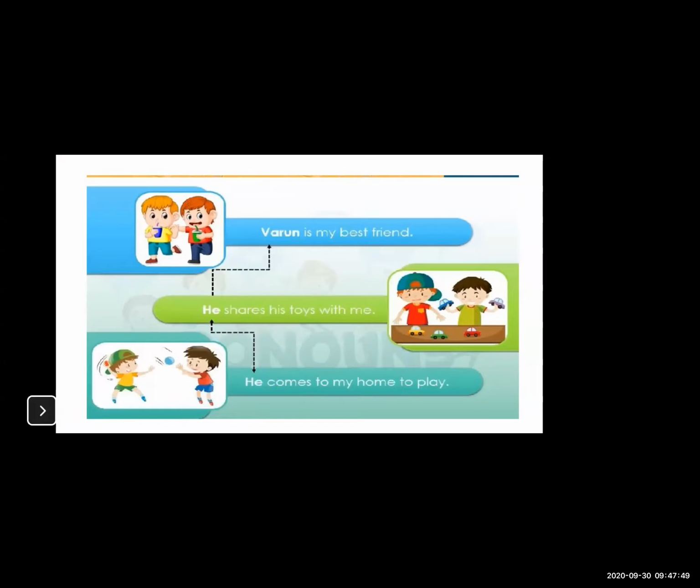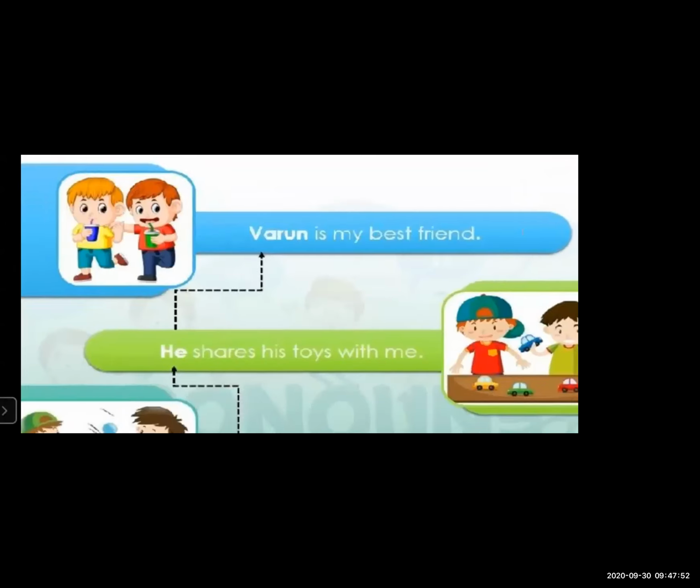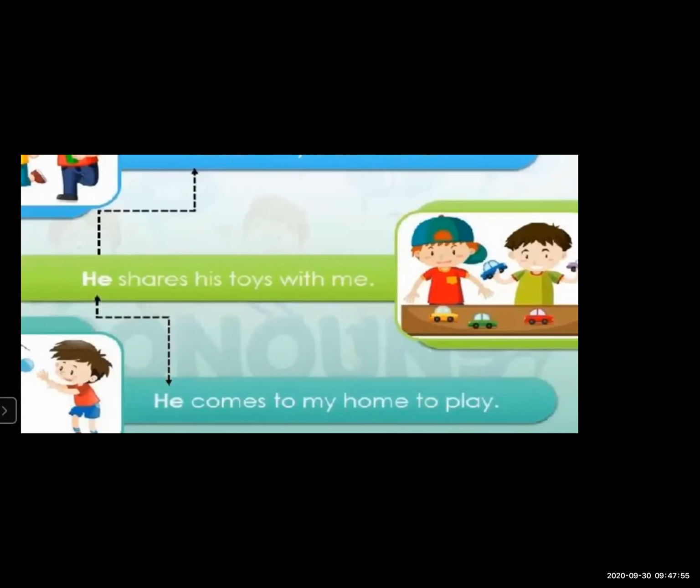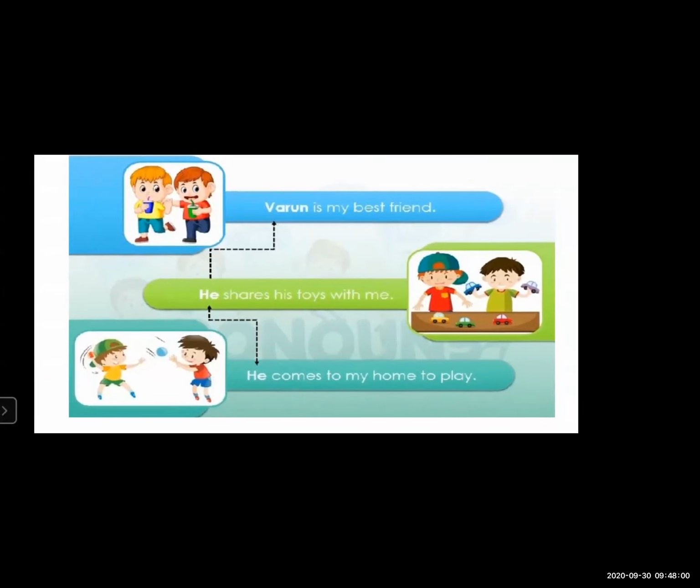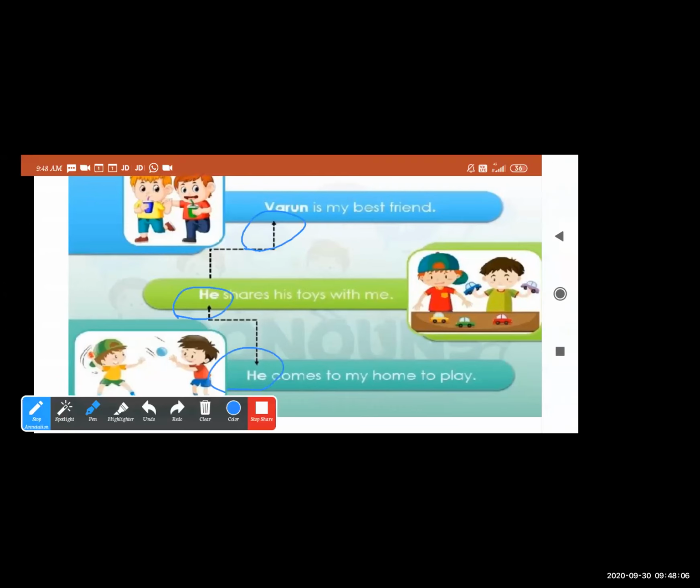Now in the second example, if you observe carefully: Varun is my best friend. He shares his tiffin with me. He comes to my home to play. Now here the word Varun is replaced with the word he. He is a pronoun used for the masculine gender. For males, what do we use? He. So Varun is a noun and he is a pronoun, because this word helps to replace the noun. So this is the pronoun.